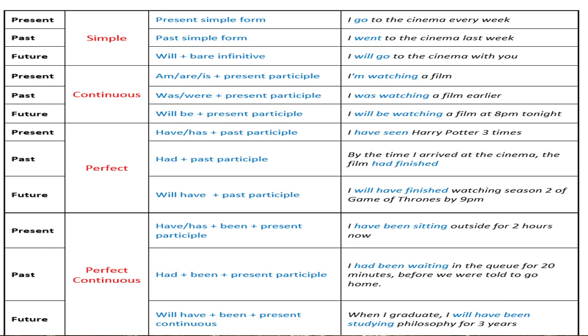Is that clear? Now in continuous, continuous में in present we are using three helping verbs, that is, am, is and are. These three helping verbs are used in present tense, and was and were we are using in past tense, will be we are using in future tense. And in all the three tenses you can see present participle. What it means?